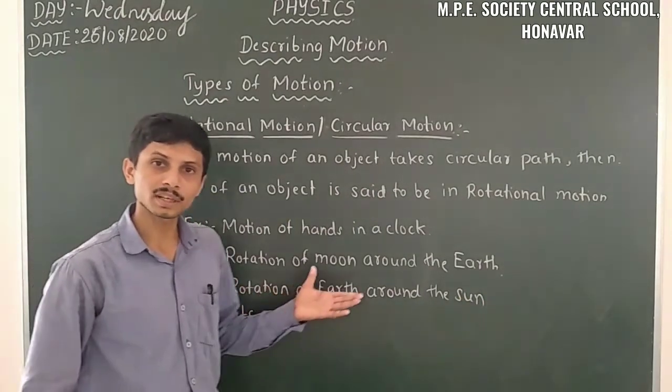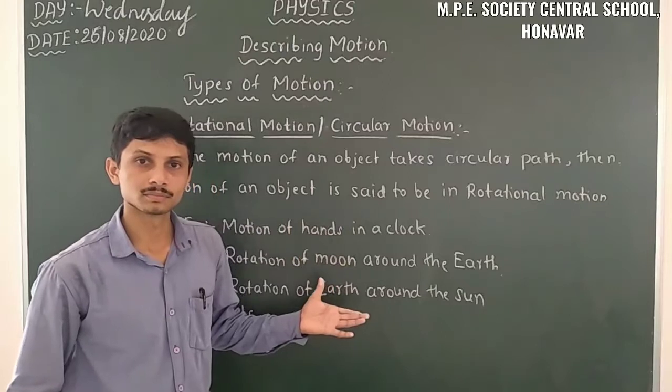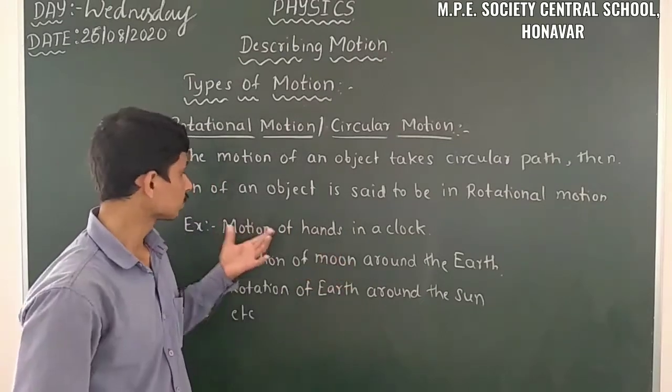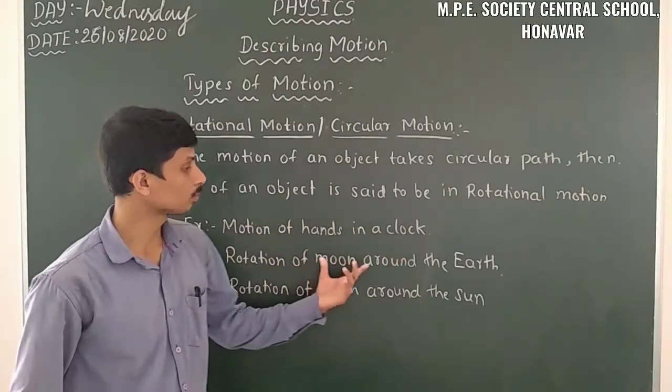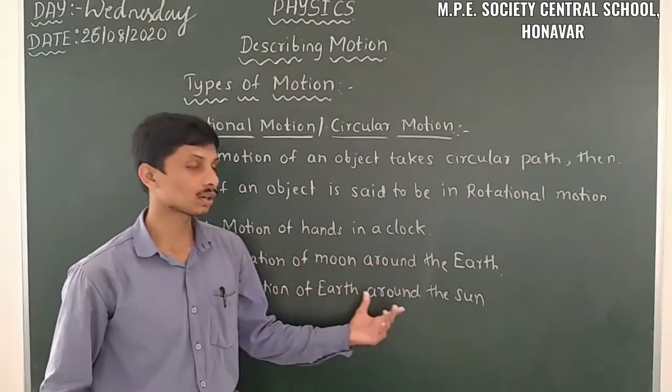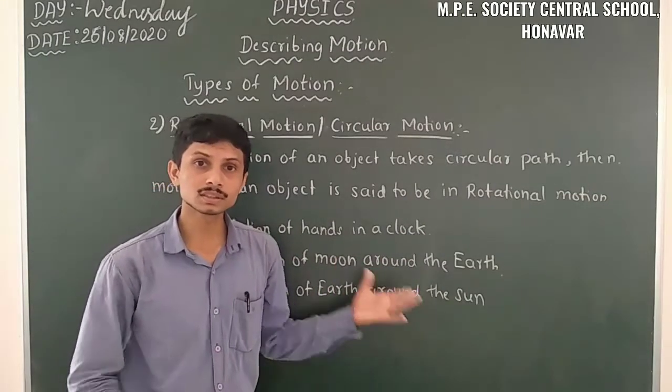So these are the common examples we are observing in our life: the motion of hands in a clock, the rotation of the Moon around the Earth, and the rotation of Earth around the Sun. We are always looking at it like this.